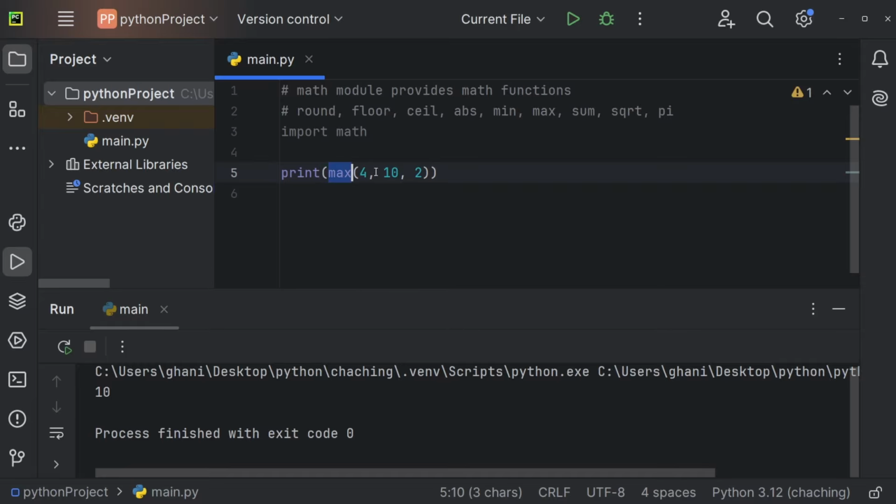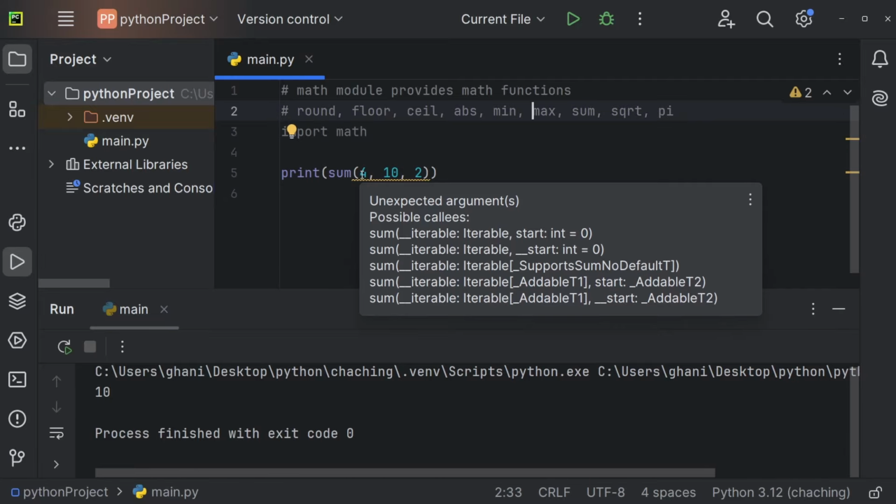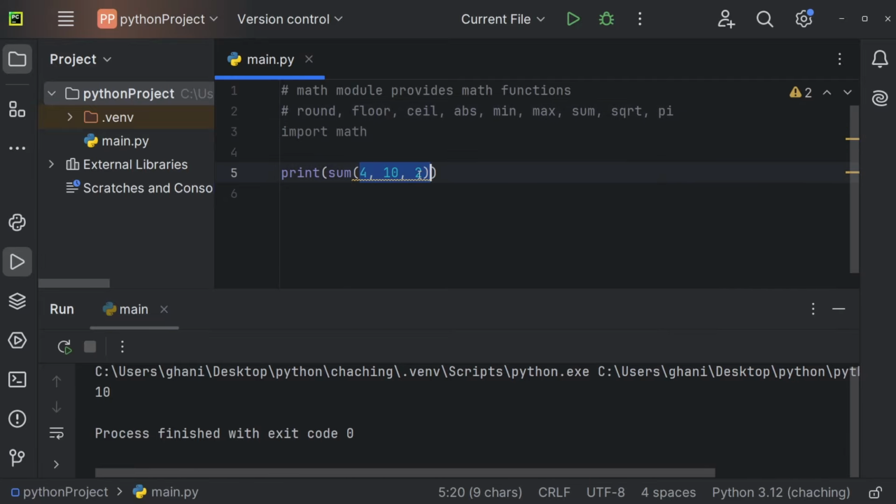And we can actually also build the sum. But if we want to build the sum, we need to pass this as a list. And you do not need to understand lists yet, but just remember that this here is what a list looks like. So if I'm now going to press play, it will create the sum of 4, 10, and 2. And that of course is 16.